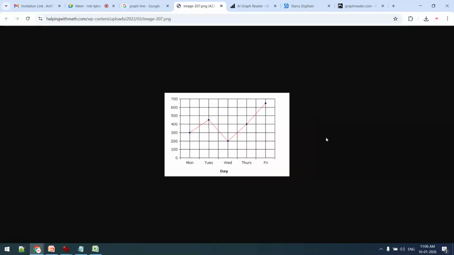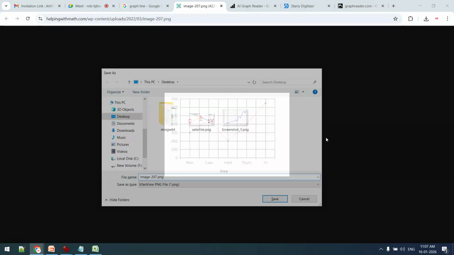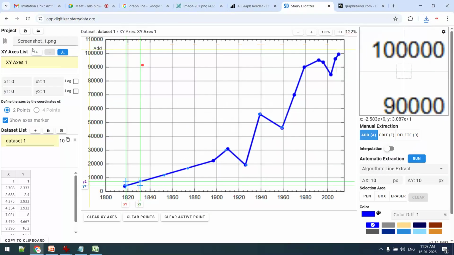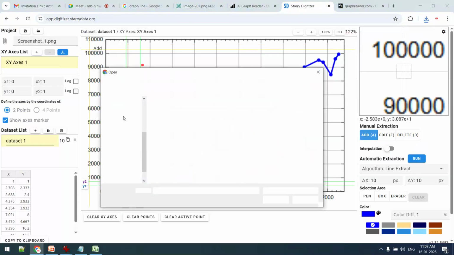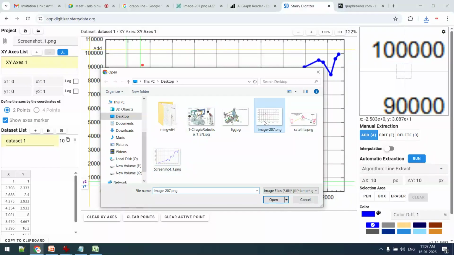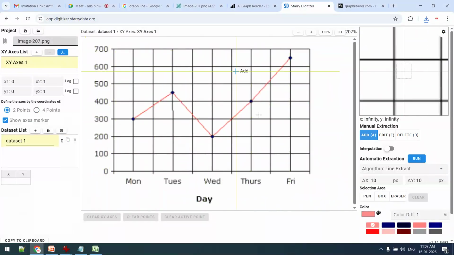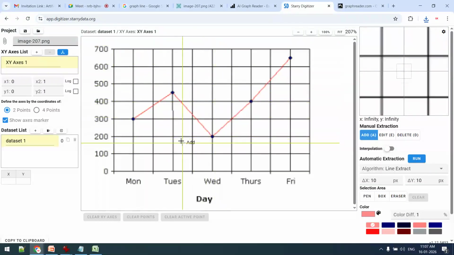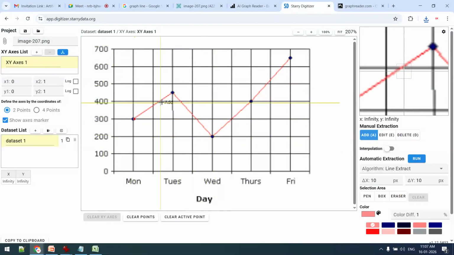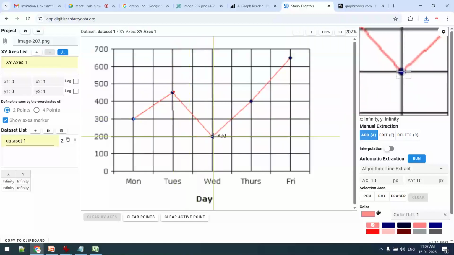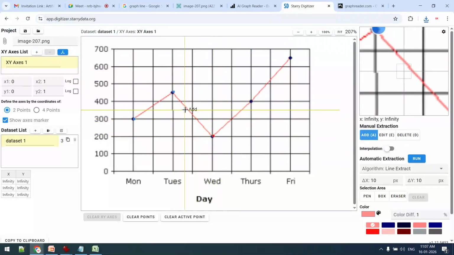I am downloading it. This is a PNG file, and this PNG file I will upload. Now you can see which coordinates I want to fetch. This is my working area. This coordinate, which coordinates I want to take.